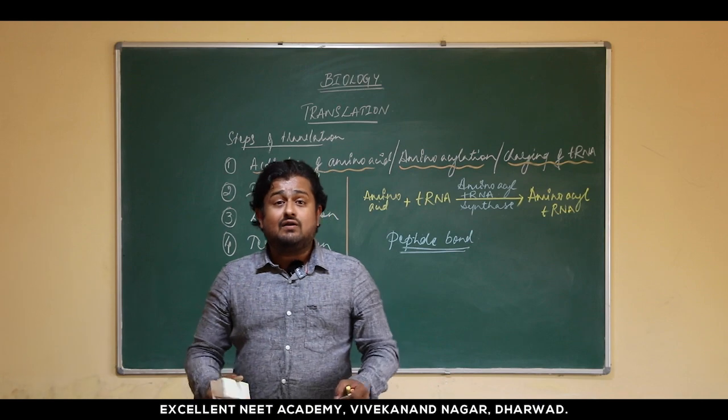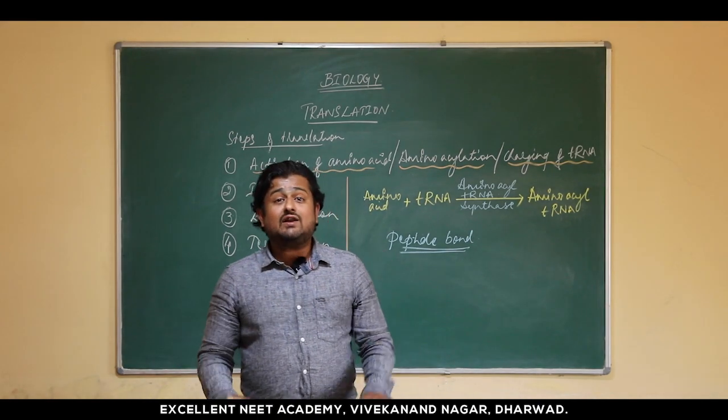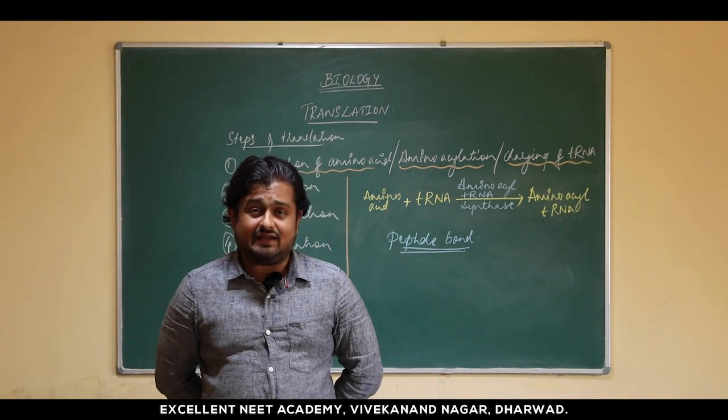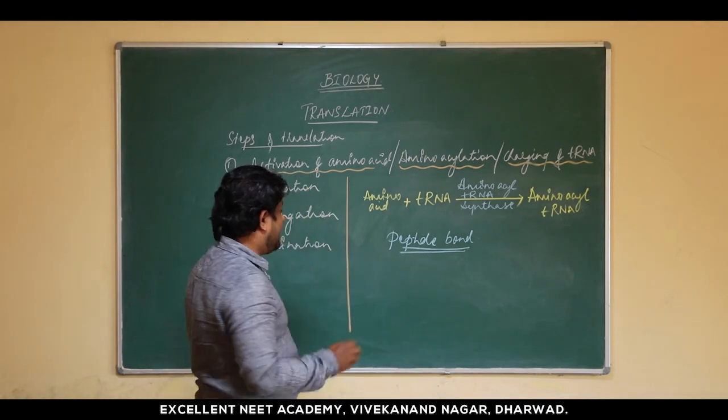So from where is this energy going to come? The amino acids are going to get that particular energy. Hence, this step is called activation of amino acid.